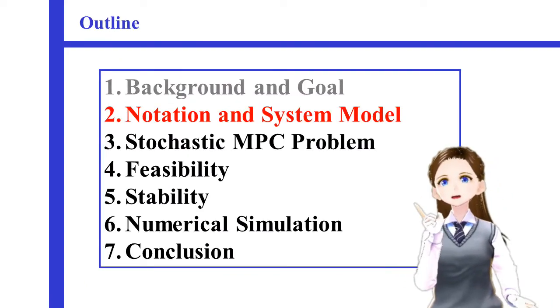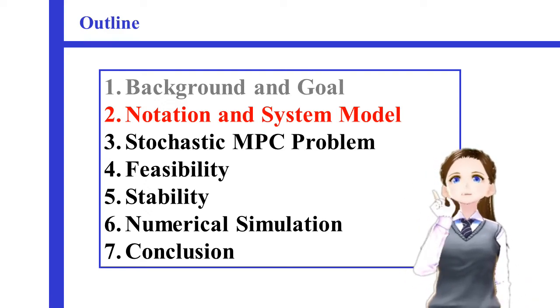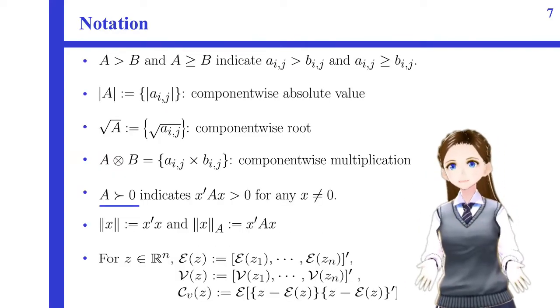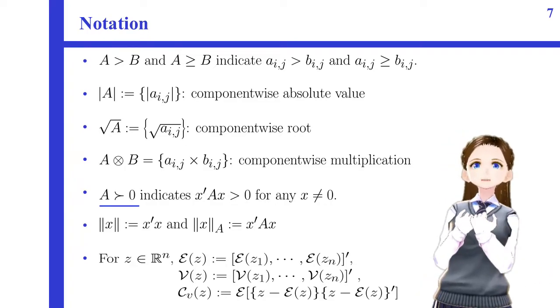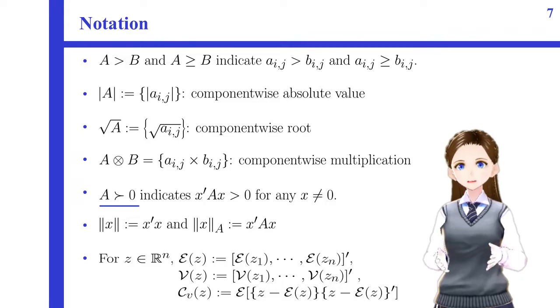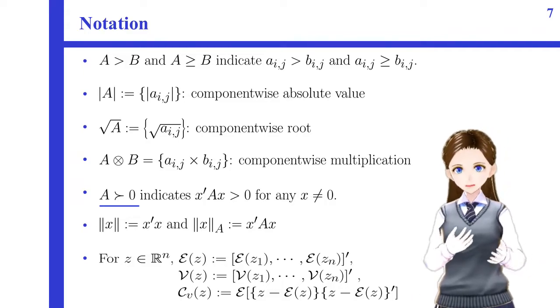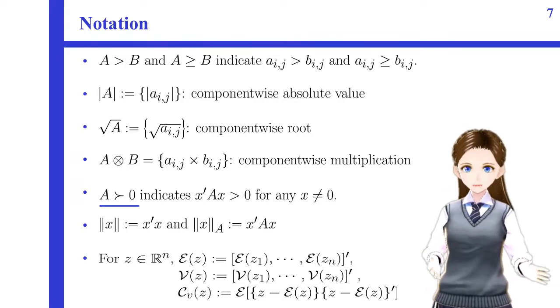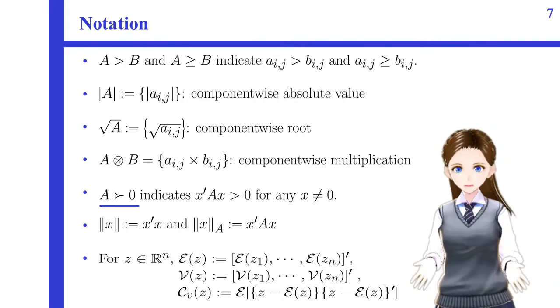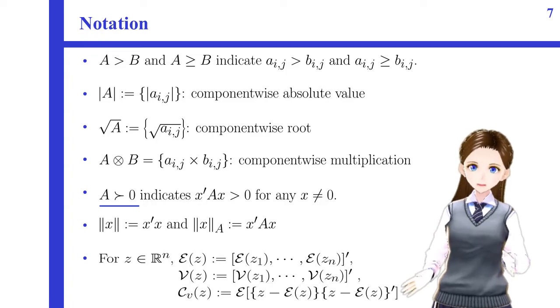Next, I would like to introduce some notations and system model. In this talk, the inequality, modulus, square root and multiplication are applied component-wisely. The notation at the blue underline indicates the positive definite matrix. Norms are defined as shown here. Moreover, the expectation, variance and covariance are defined as shown here.